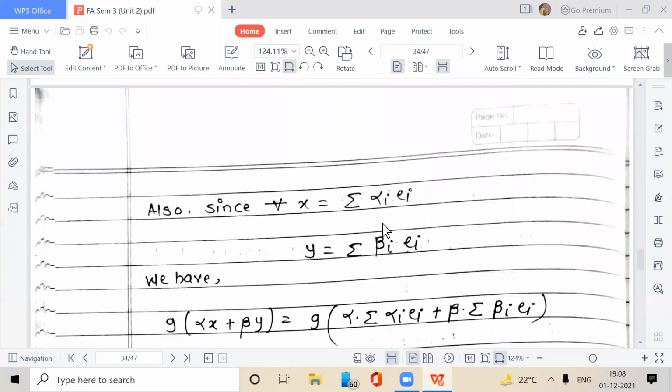Let x be equal to summation alpha I ei, y is equal to summation beta I ei. G of alpha x plus beta y is equal to g of alpha into summation alpha I ei plus beta into summation beta I ei, because x is equal to summation alpha I ei and y is equal to summation beta I ei.